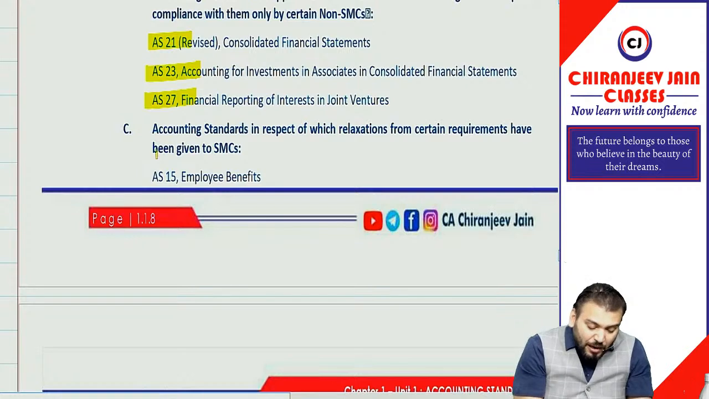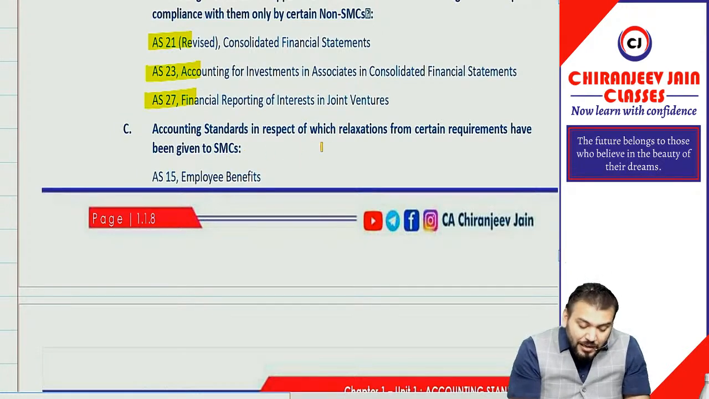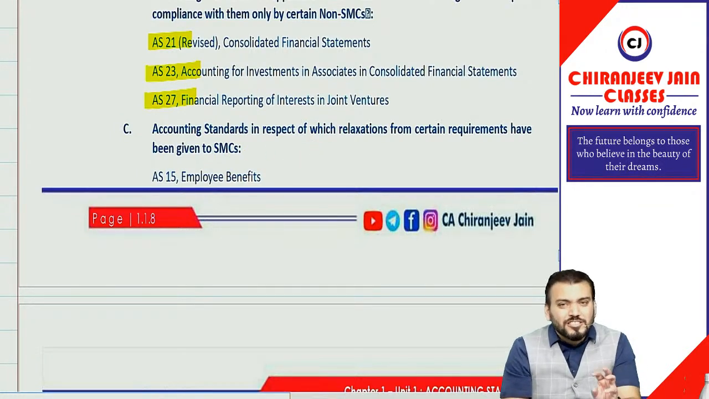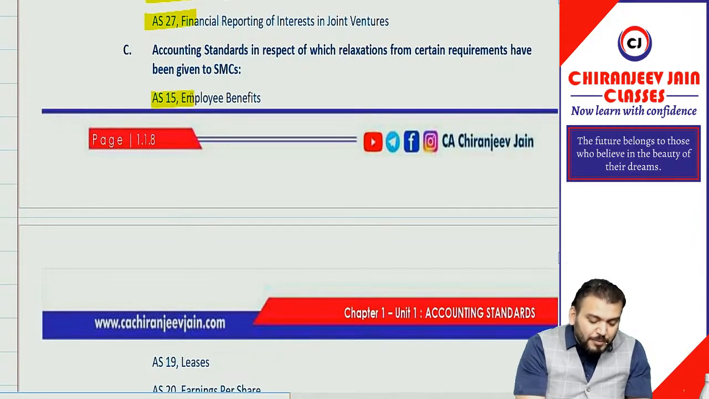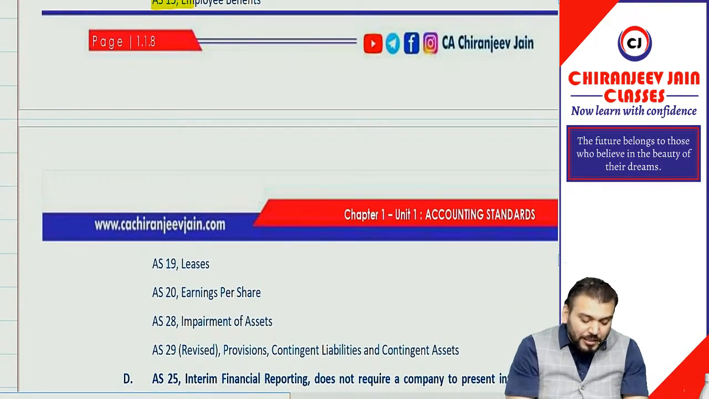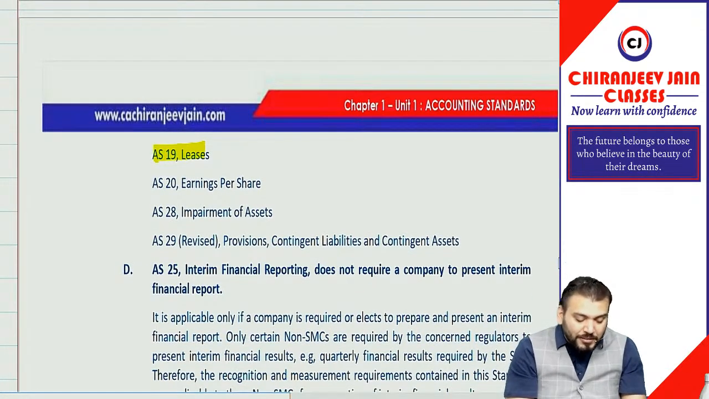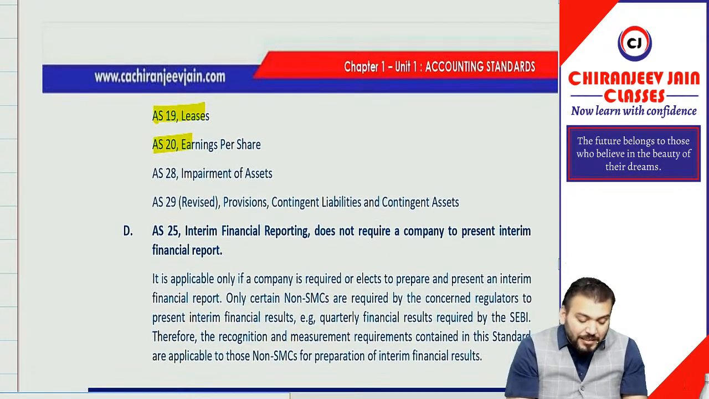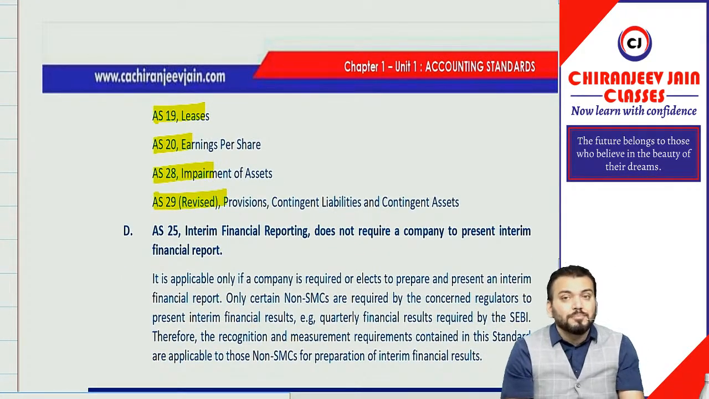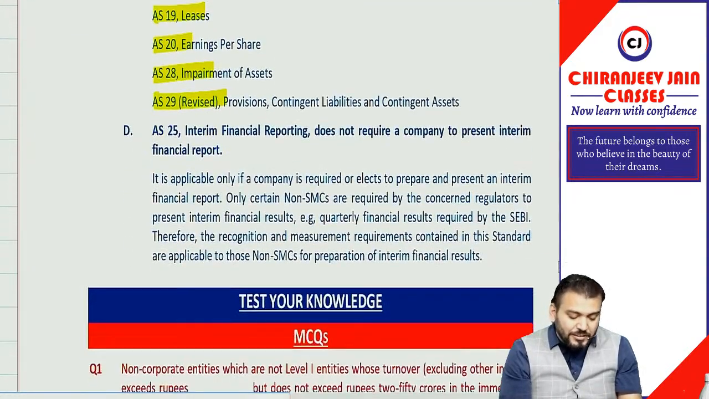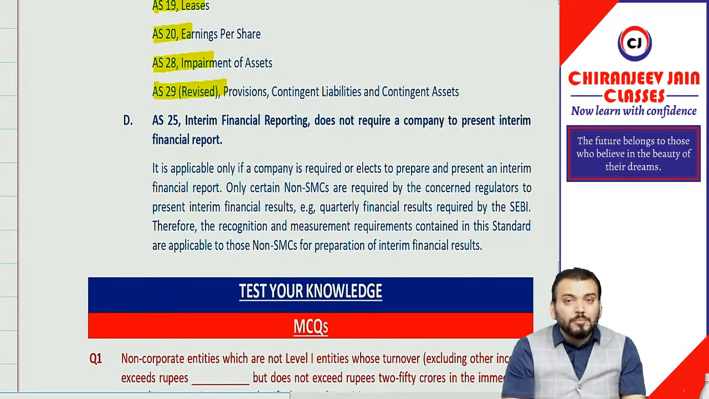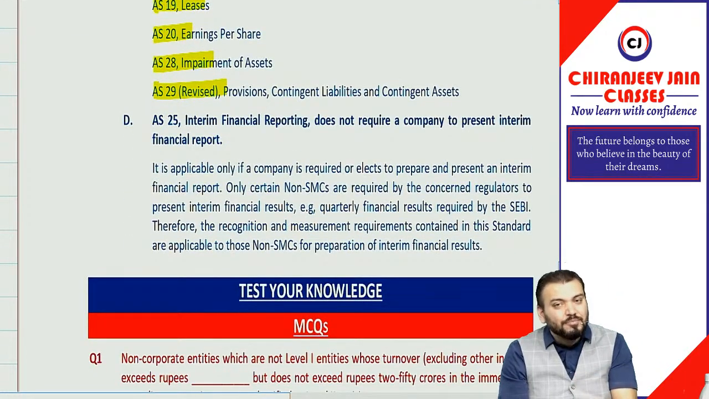Correct. Now, the following accounting standards are applicable with certain exemptions. Certain paras will be exempted. For example, AS15 certain paras will be exempted. AS19 certain paras will be exempted. AS20 certain paras will be exempted. AS28, AS29 certain paras will be exempted. Correct? Yes, sir. AS25 once again will be required only when they are preparing interim financial reporting.